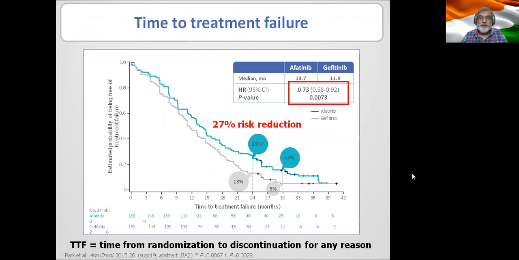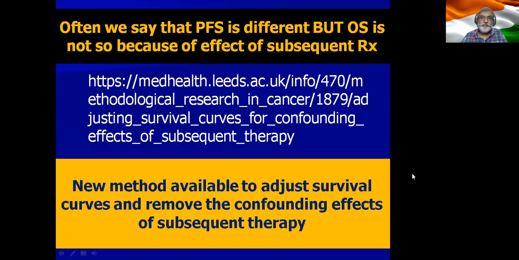Here also there is a reduction in the risk, and you can again see that at 24 months and at 30 months, there are sufficient patients at risk to say that this data is valuable. And after that, when the curves come together, there are hardly a handful of patients, and that part should not be considered while we interpret the result. And this is why in this instance, the p-value is highly statistically significant of 0.007.